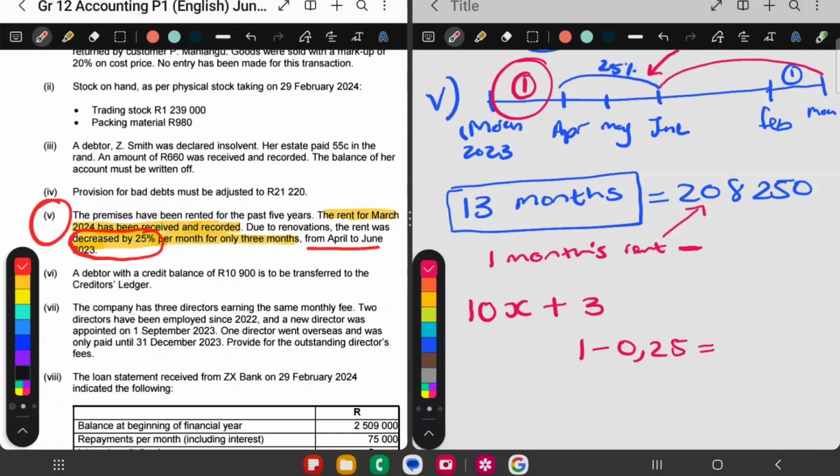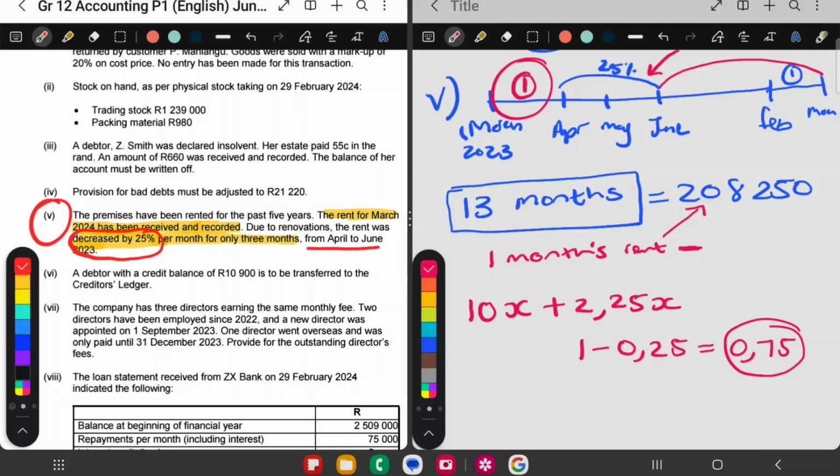So 1 minus 25% is 0.75. So 3 times 0.75 is 2.25, I get 2.25.